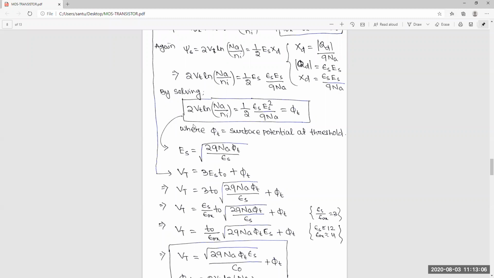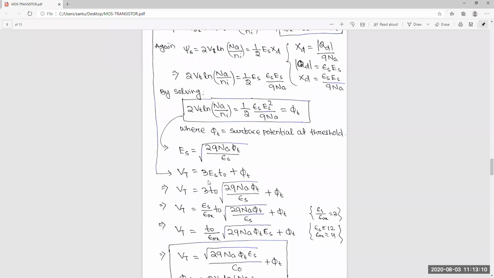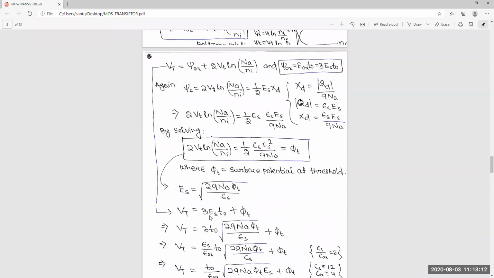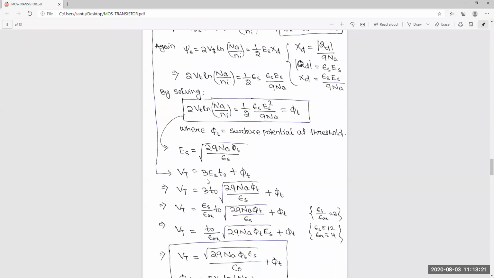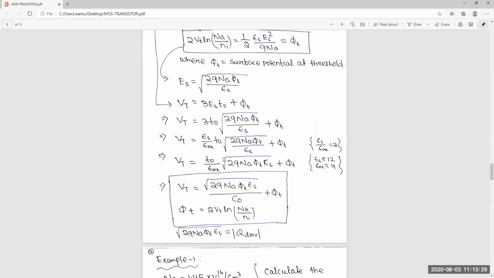Now from here you can calculate Vt. Vt is equal to 3 ES T0 plus phi T. You replace this part here: 3 ES, and again you can put this electric field value here. Finally it will come.